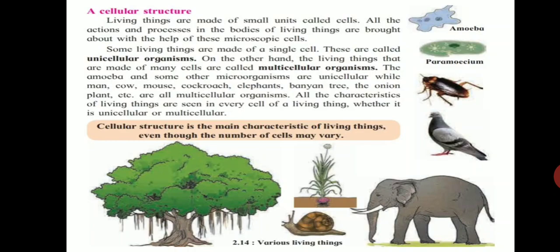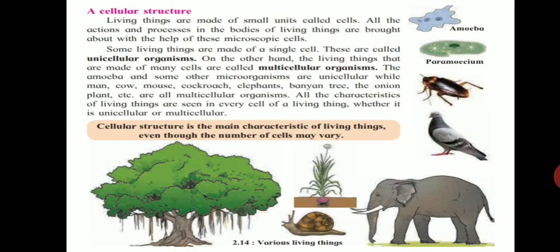On the other hand, there are some living organisms which are made up of more than one cell, and they are called multicellular organisms. For example, if we look here, there is cockroach, pigeon, then plant, then elephant. Here one more example is snail. All these are multicellular organisms which are made up of more than one cell.